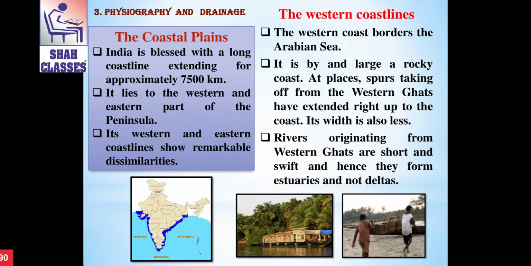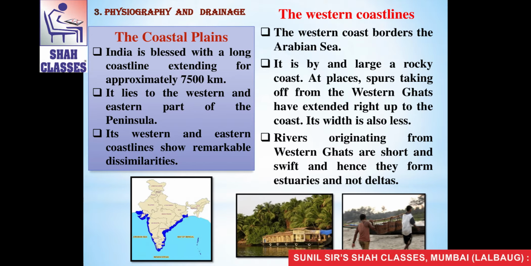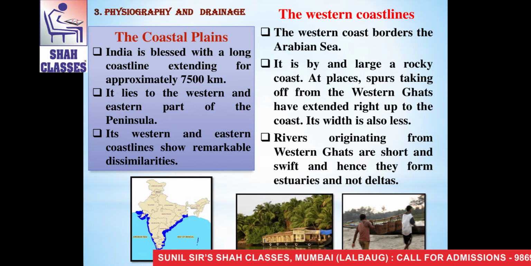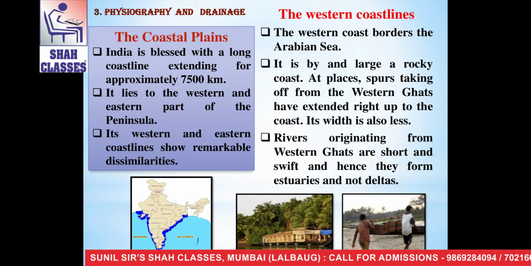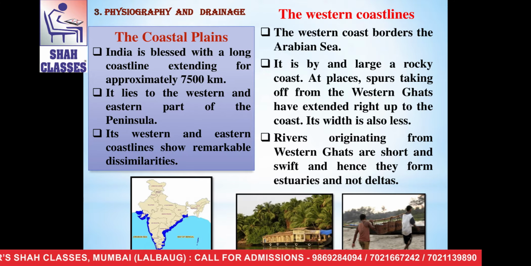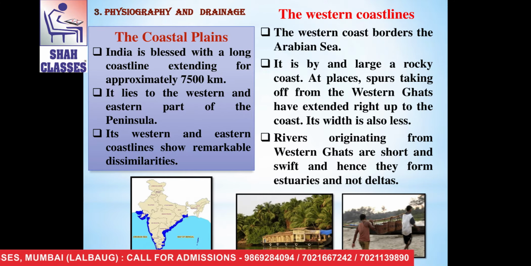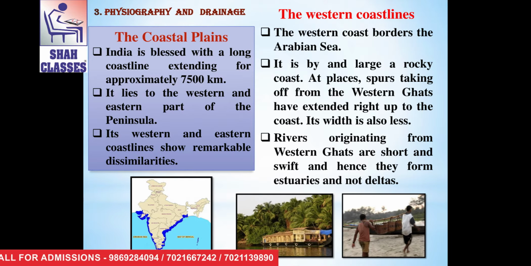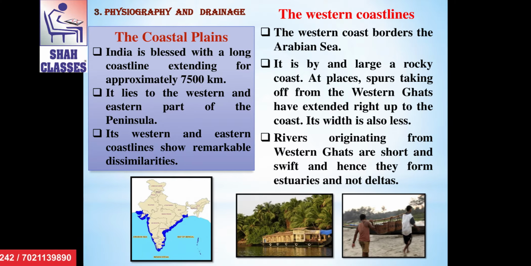At places, spurs taking off from the Western Ghats have extended right up to the coast. Its width is also less. Even the rivers originating from the Western Ghats are short and swift, and hence they form estuaries and not deltas. Here in this map, we can see the western coastal line on the western side of India in blue color.